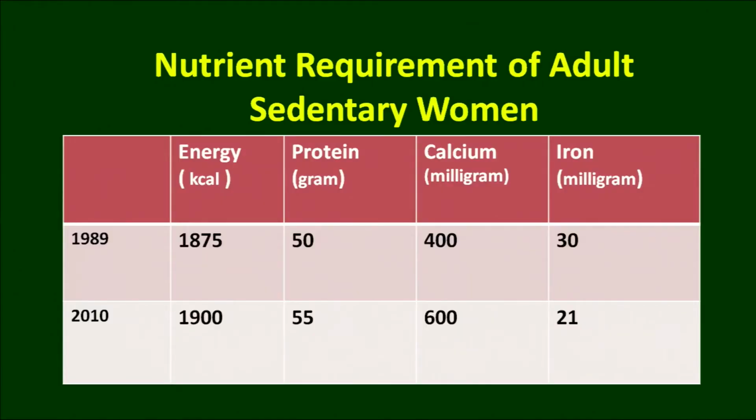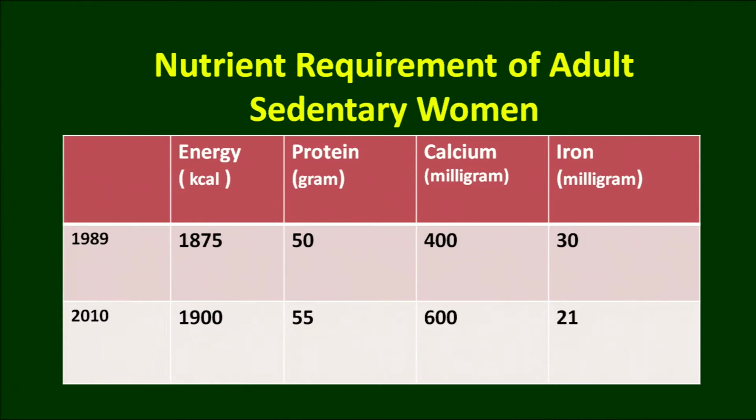Now we will talk about the nutritional requirement of the sedentary woman. Here you will learn that there is a difference in the gender also. Just now you have learned about the protein requirement. It is 60 grams per day for the men, whether sedentary, moderate or heavy. But here it is 55 grams per day only.